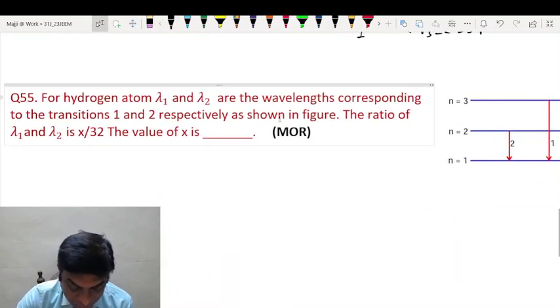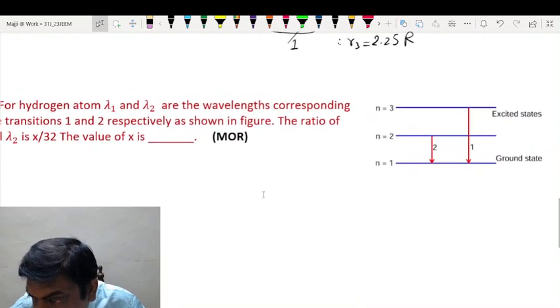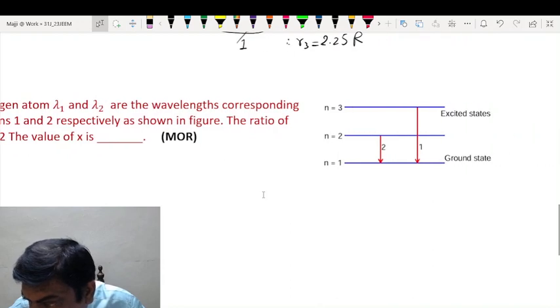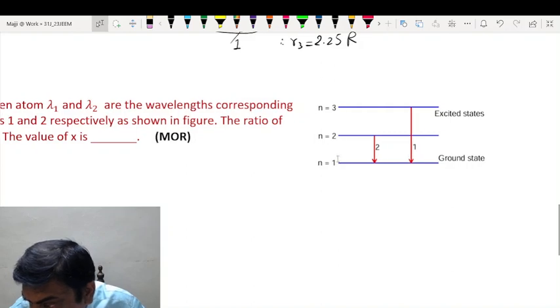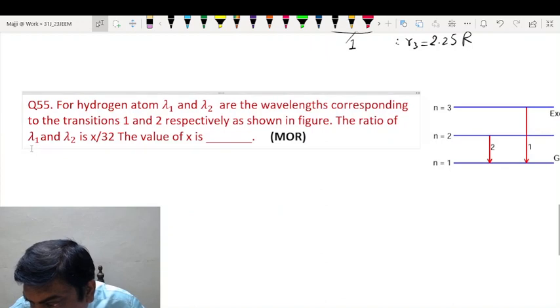Then for hydrogen atom, lambda 1 and lambda 2 are the wavelengths corresponding to the transitions 1 and 2 as shown, with the ratio of lambda 1 and lambda 2. You can see students, transition 1 is from n equal to 3 to n equal to 1, whereas transition 2 is from n equal to 2 to n equal to 1. So corresponding wavelengths are given. We have to find lambda 1 by lambda 2.